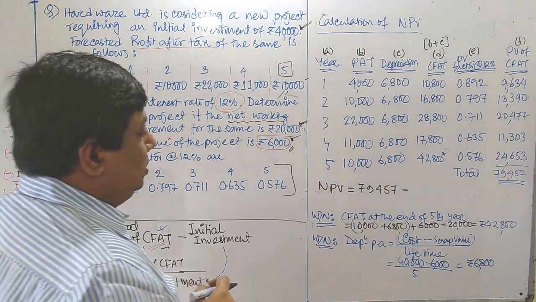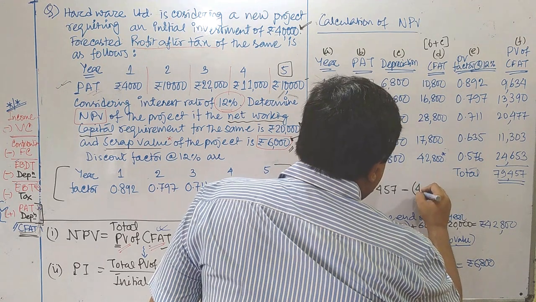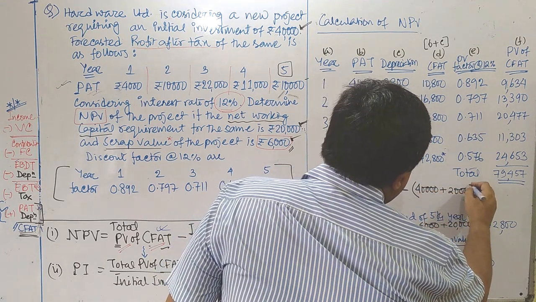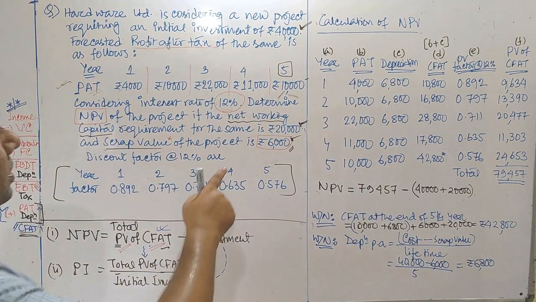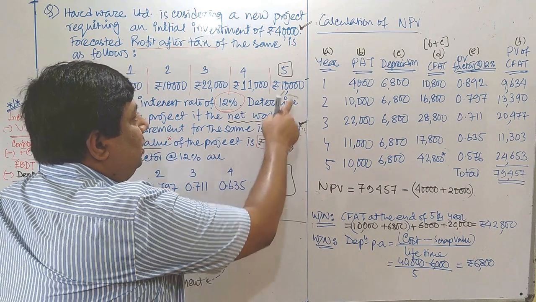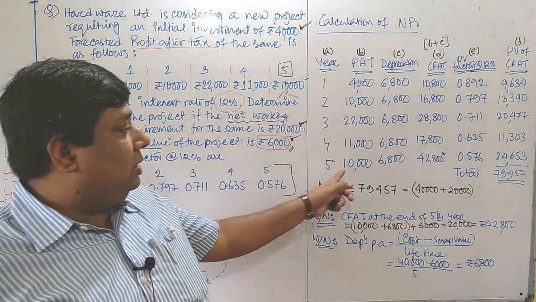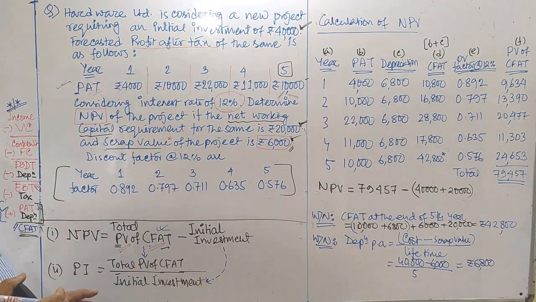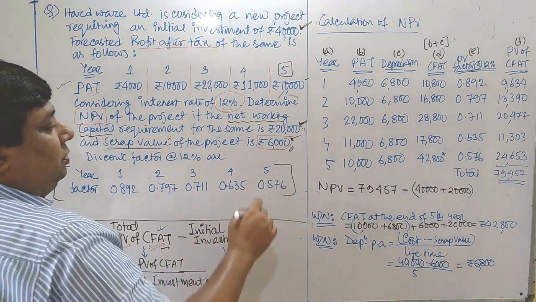If you look at the question, you can calculate your initial investment in such a manner: 40,000 plus 20,000 as working capital. Since you consider 20,000 at the end of the year as a return, when you consider the total or initial investment, you have to consider that 20,000.